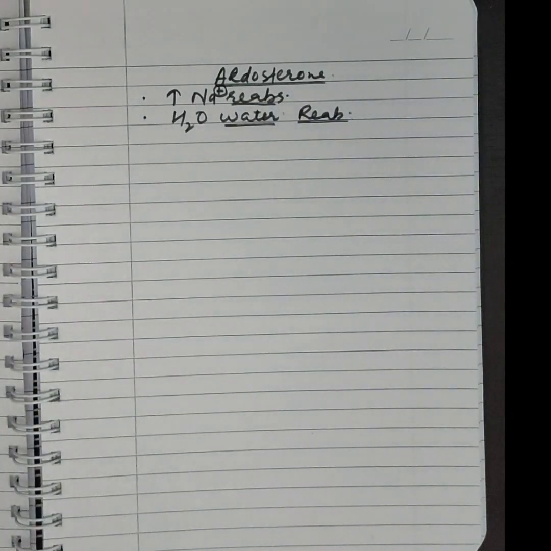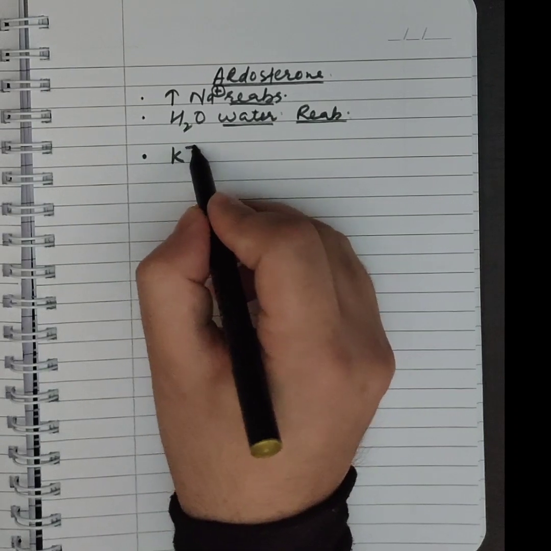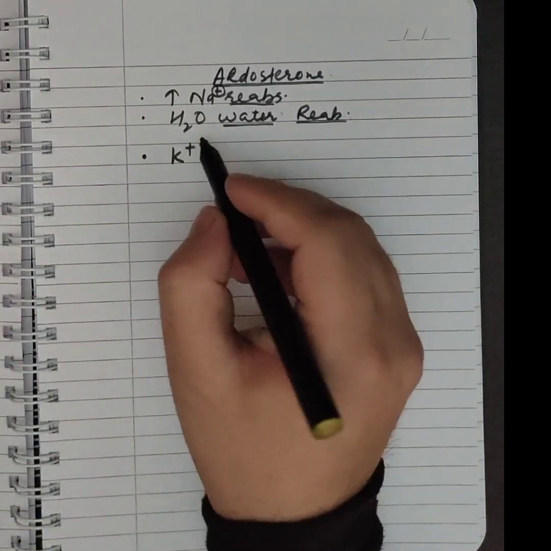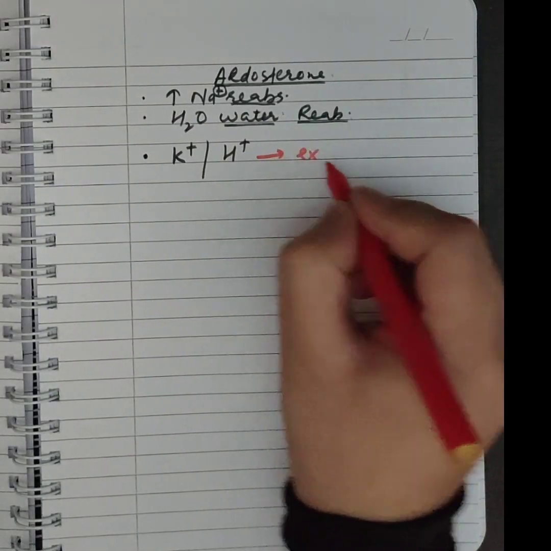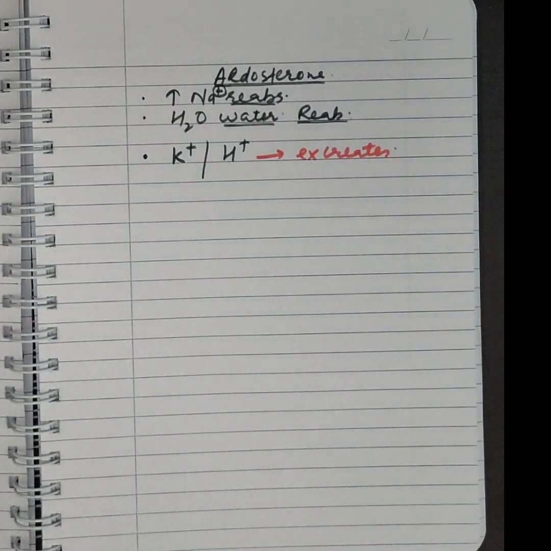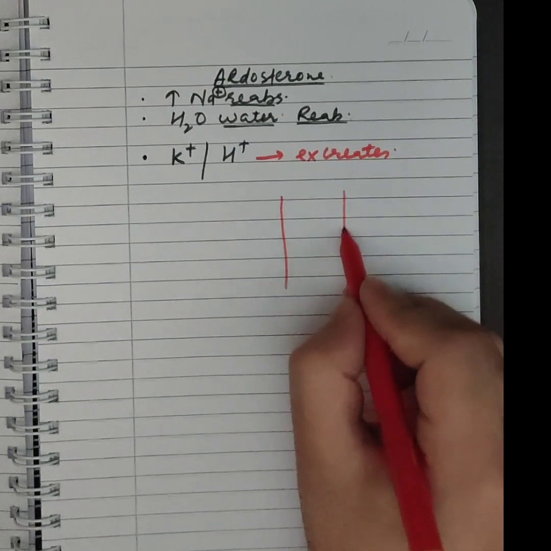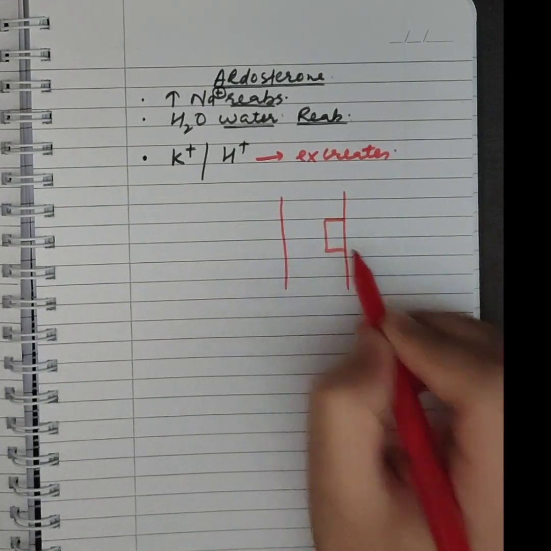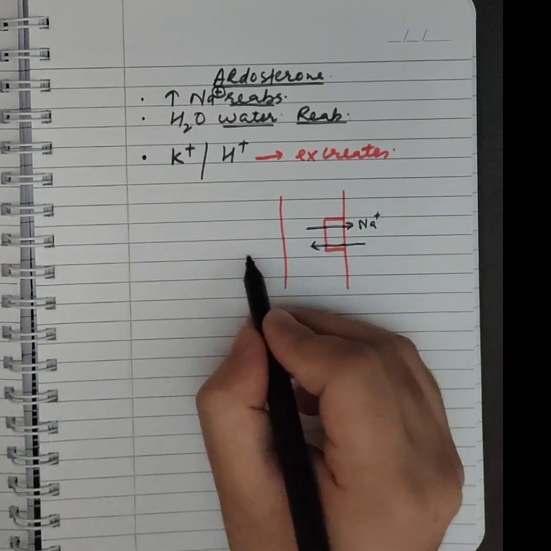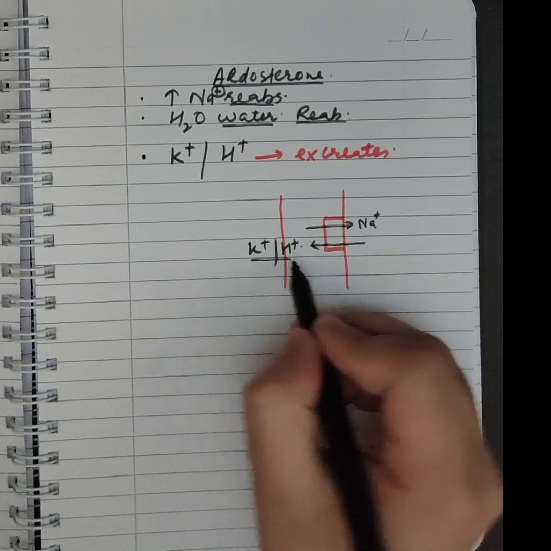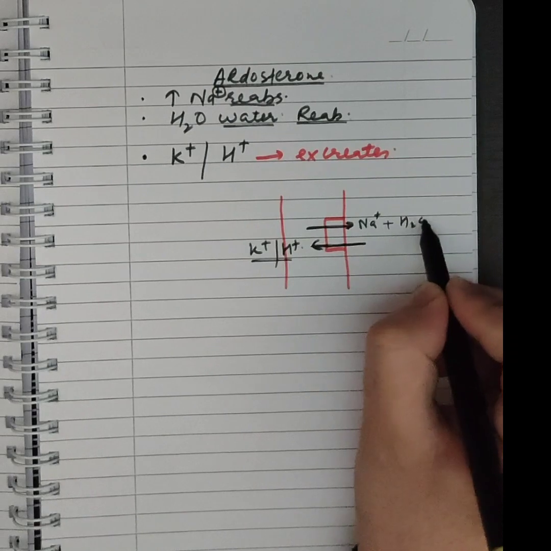But sodium has a positive charge. In order to maintain the electrical neutrality, it throws out potassium instead of the sodium. And if potassium is less, it can throw out H positive also. So aldosterone excretes potassium and hydrogen. Basically, there is a transporter in the tubule. If this is a urinary tubule, there is a transporter which takes sodium in and it throws out potassium and H positive ions. This transporter is activated with the help of aldosterone, and wherever sodium goes, water also goes.